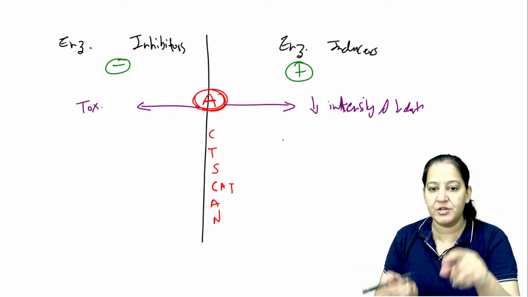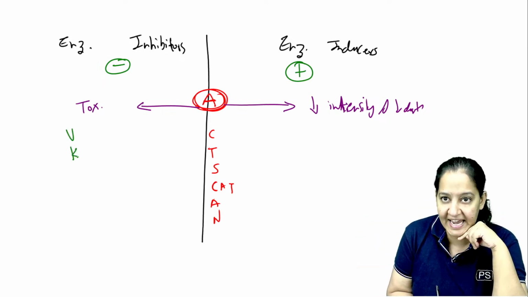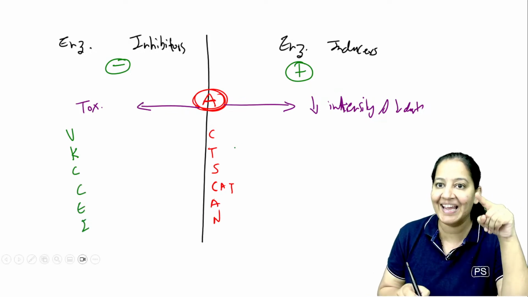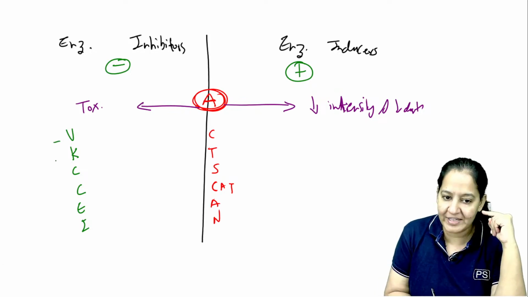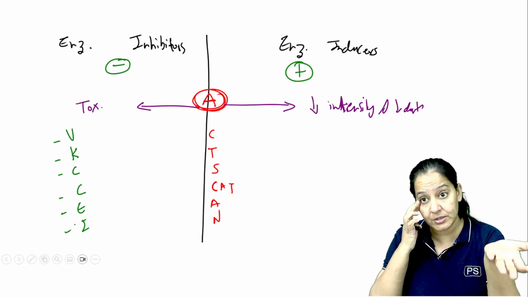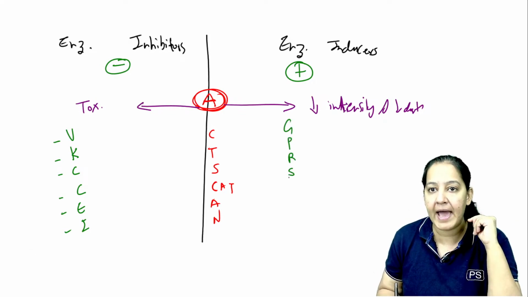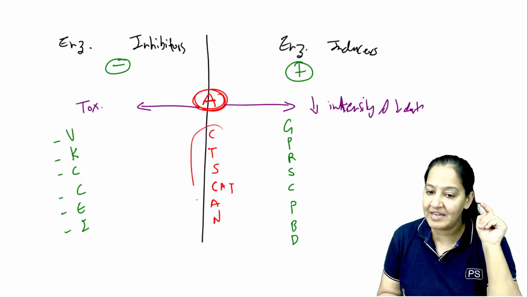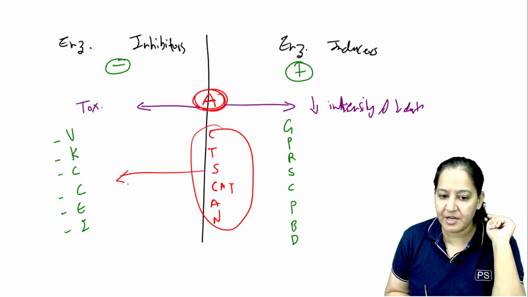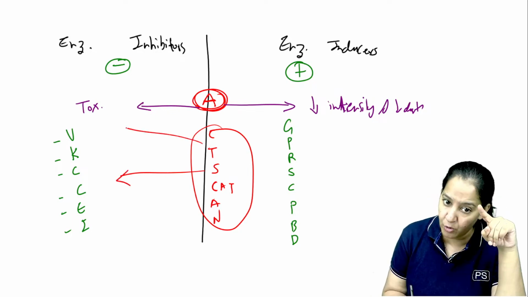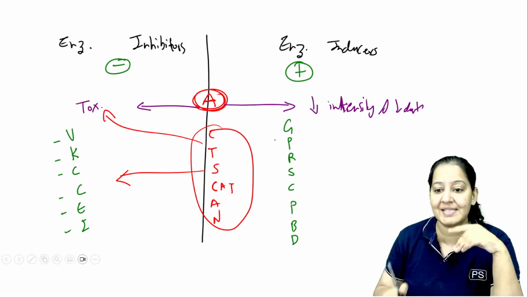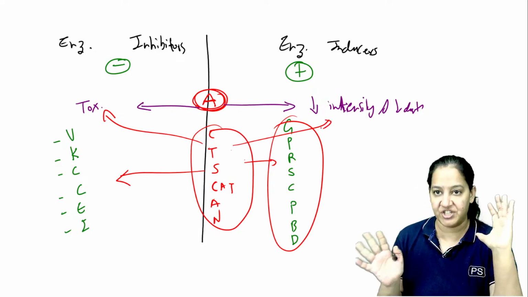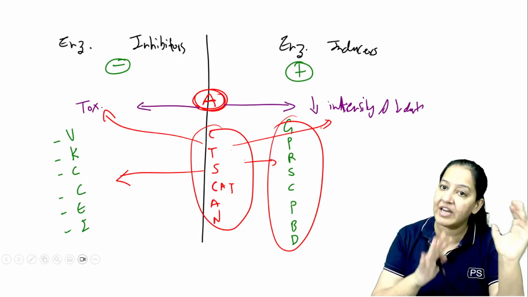So give me the list of inhibitors and inducers. What is the list of inhibitors? Vitamin K cannot cause enzyme inhibition. Try to say the full form. And what is the list of inducers? GPRS cell phone battery dead. Try to say the full form. So my point is that never give CT scan either with vitamin K cannot cause enzyme inhibition, otherwise the toxicity of these will occur. And never give CT scan with GPRS cell phone battery dead, otherwise the intensity and duration of action of these drugs will decrease. This is the real meaning of inhibition and induction.